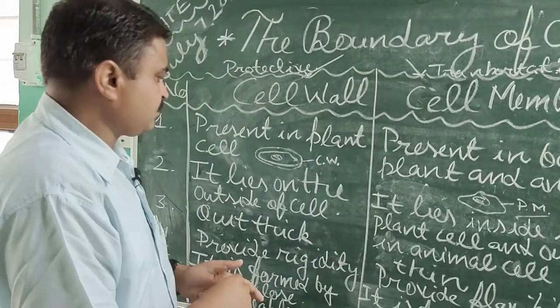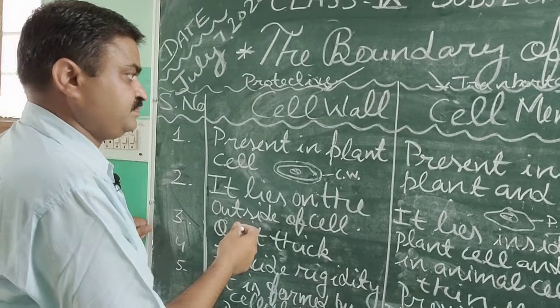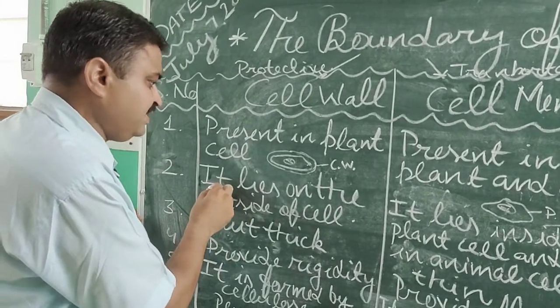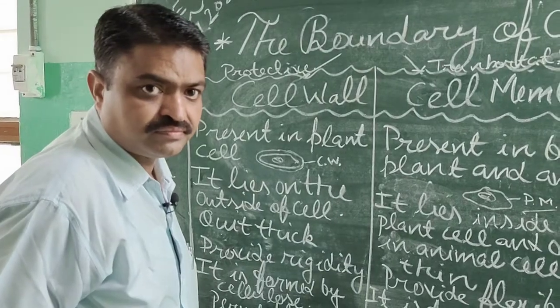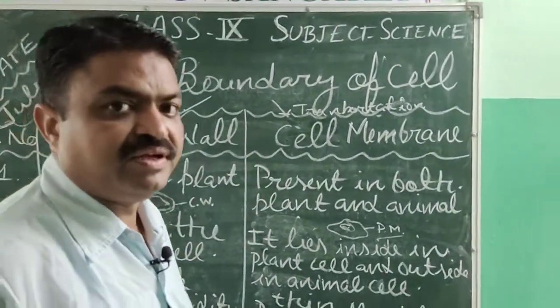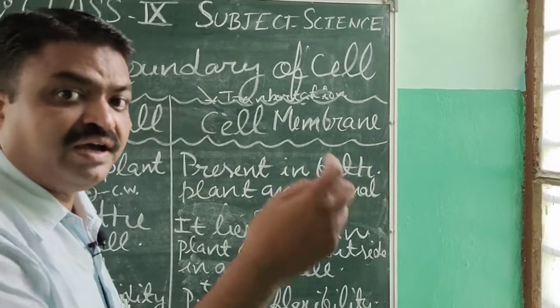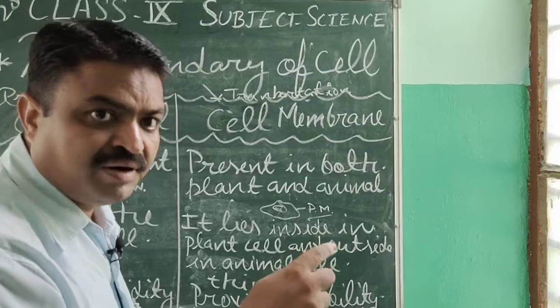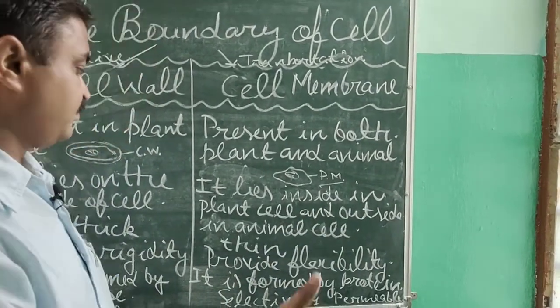Now if we speak about the other difference, then the cell wall is found outside the cell, and the cell membrane is found on the outside in the animal cell, but on the inner side in the plant cell, student.